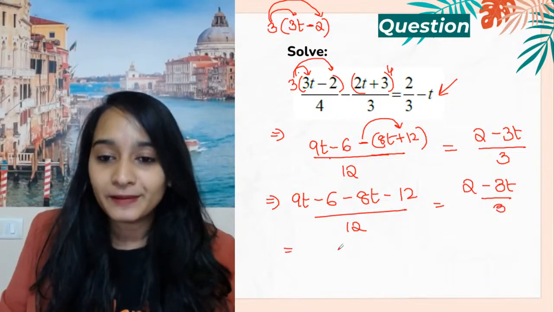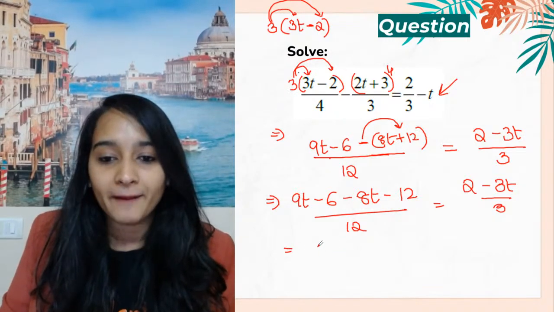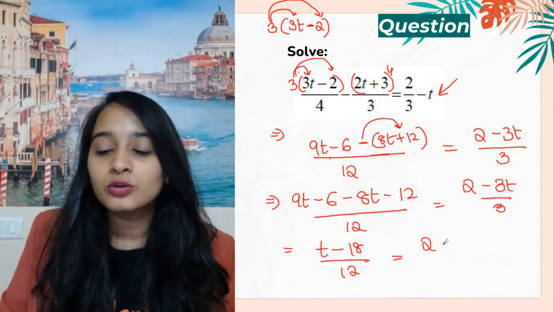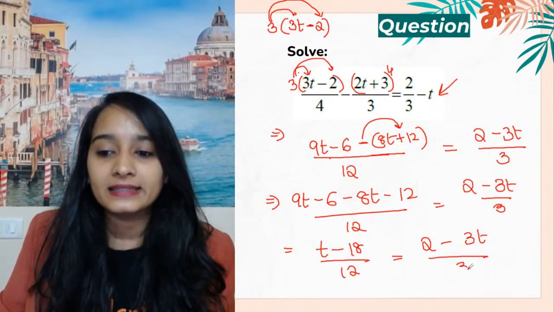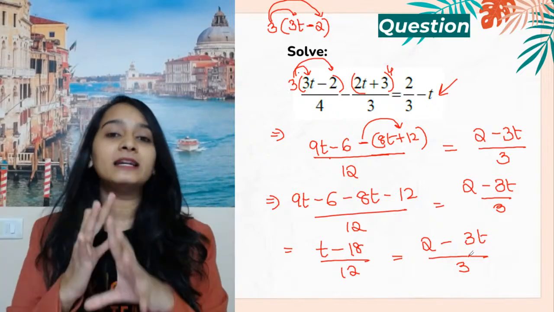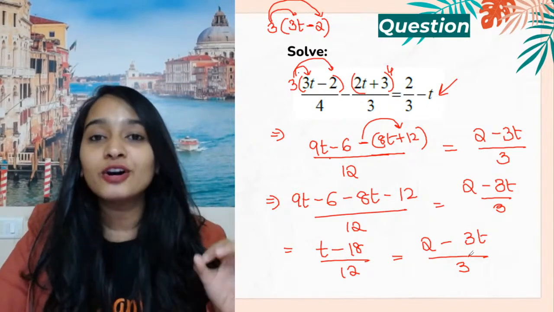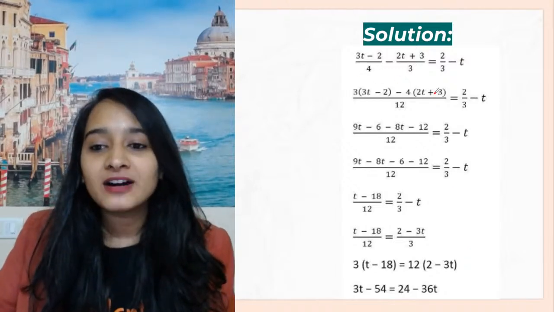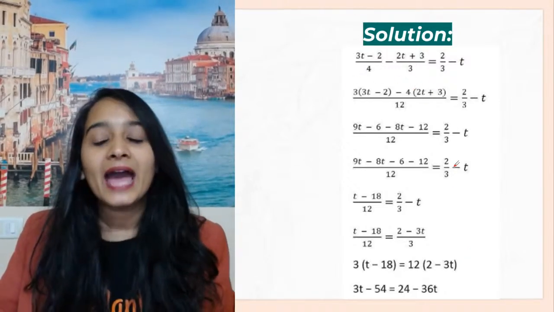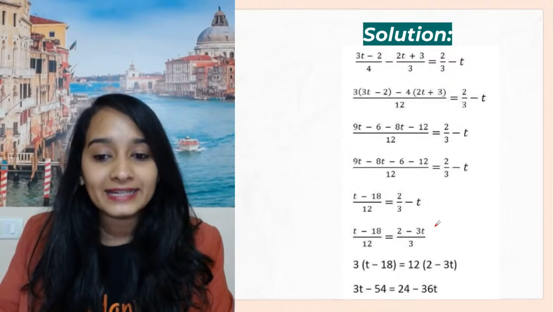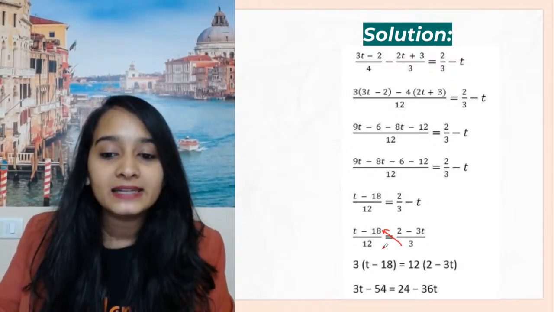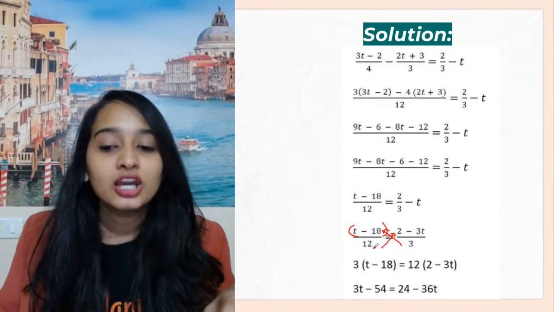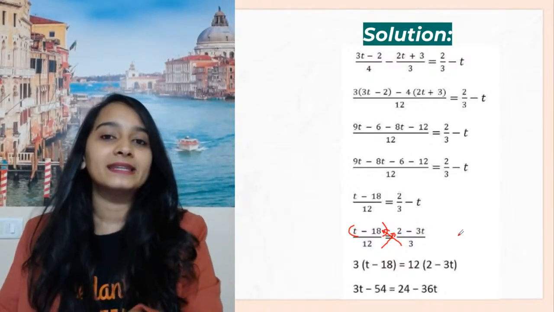So as you simplify, this is going to become t minus 18 by 12 is equal to 2 minus 3t by 3. Now you can cross multiply and get it in the linear equation form. This is how you have to do it. See, I have first taken LCM on my left hand side, and then I have taken the LCM on my right hand side and then cross multiplied. So 3 multiplied with t minus 18, 12 multiplied with 2 minus 3t.